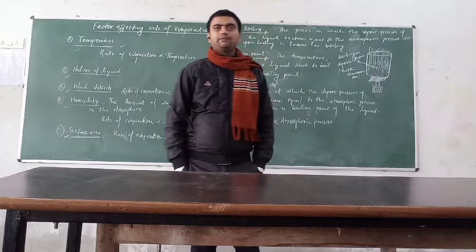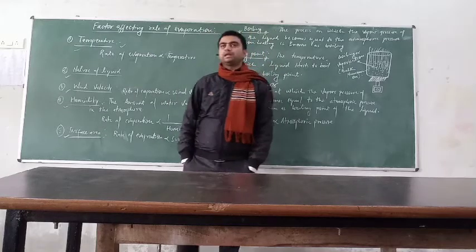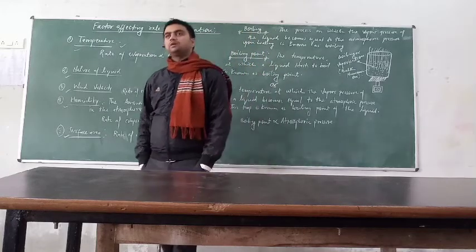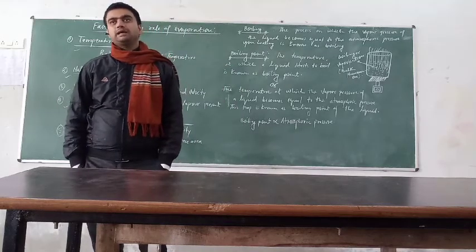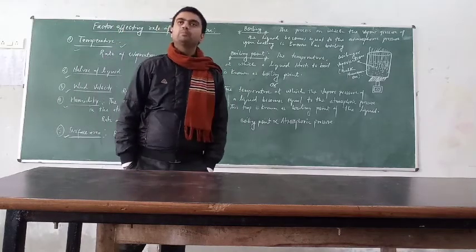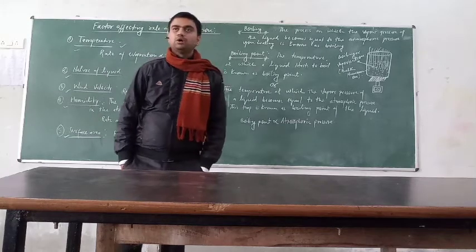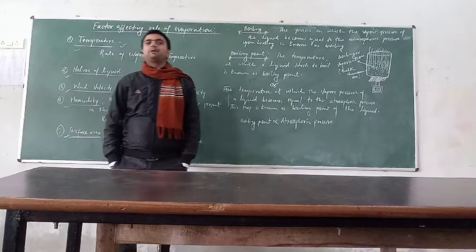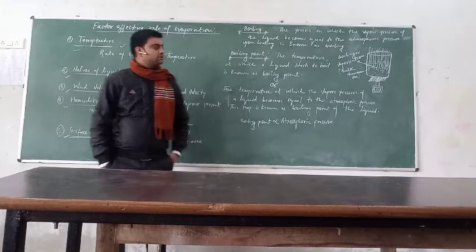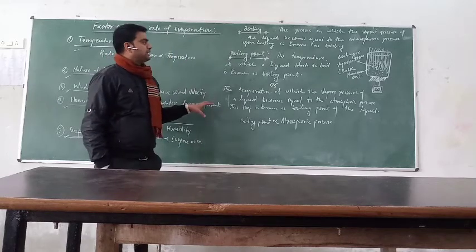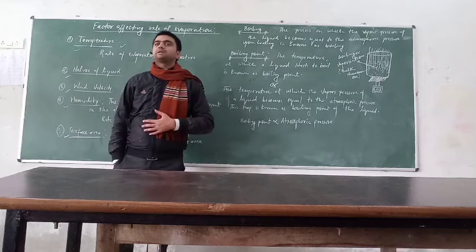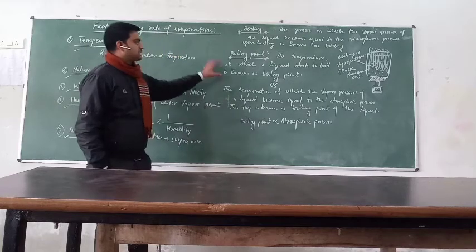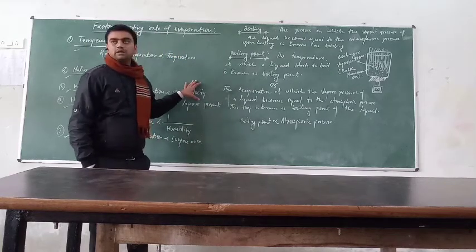When the vapor pressure of the liquid becomes equal to the atmospheric pressure, that is the surrounding pressure, the liquid will start to boil. So it occurs only upon heating.